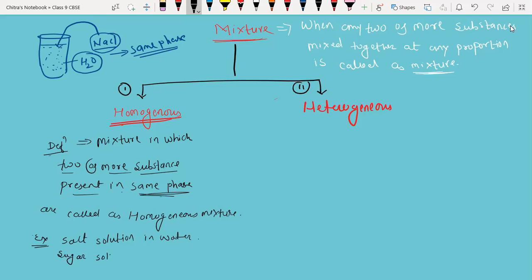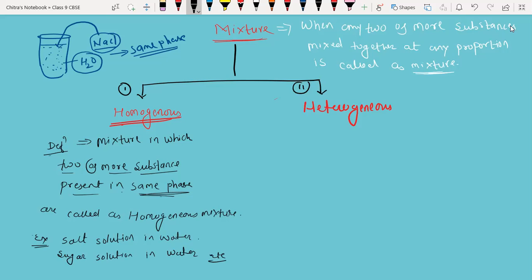Sugar solution in water. So we have two examples of homogeneous mixture. Understood, beta? Homogeneous mixture?